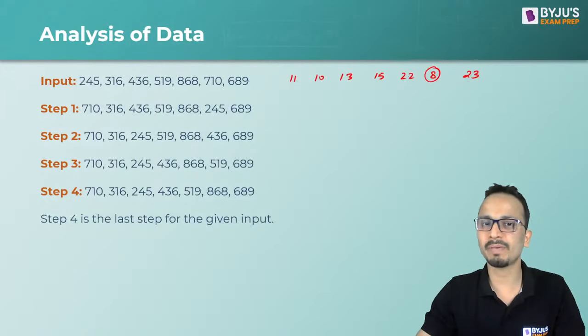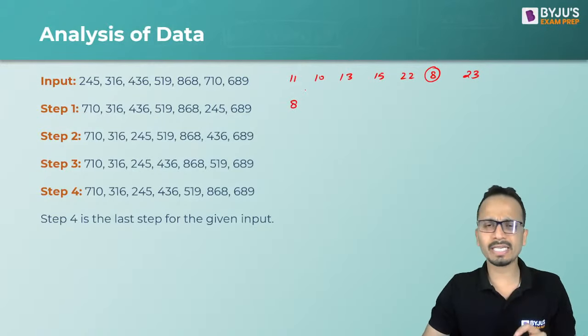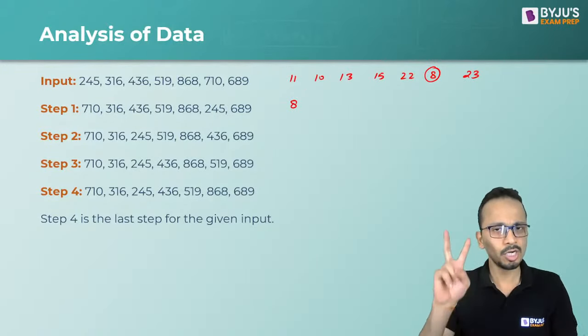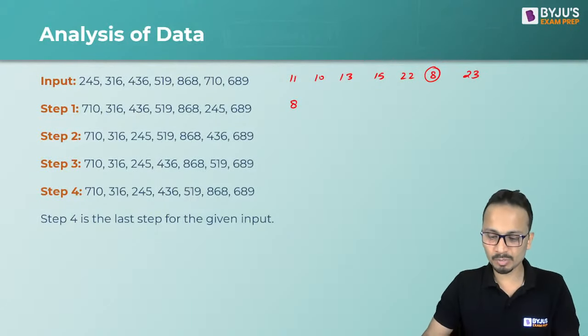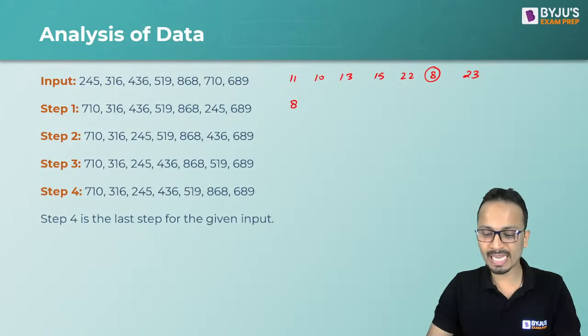So 8 को सबसे पहले आगे लेके आ गए. Okay, and then in order to create a space for 8, two possibilities might arise. 8 के लिए अब space बनाना है, right? 8 के लिए मुझे space बनाना है. So what can be done?